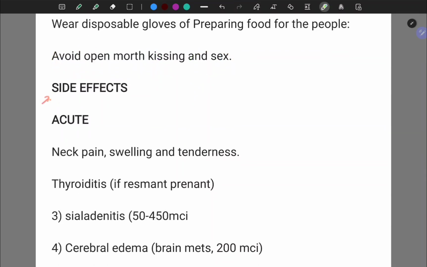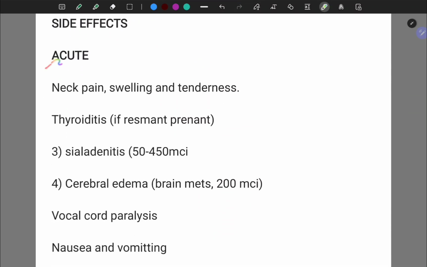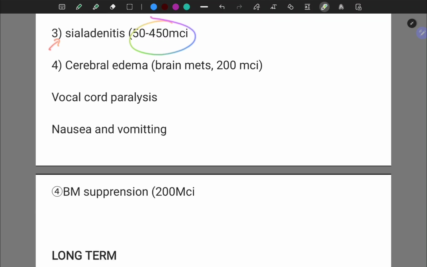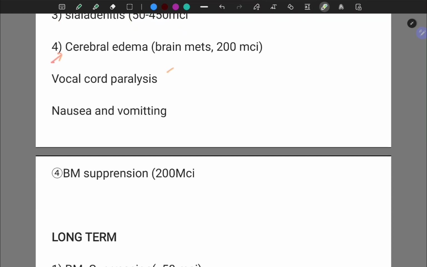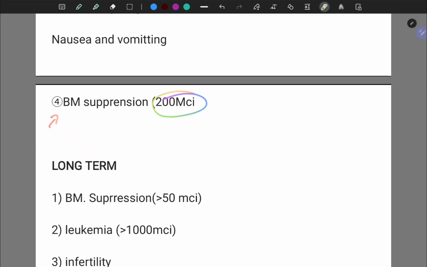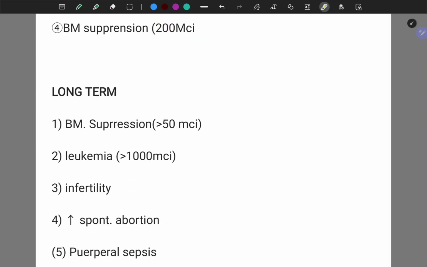So what are all the side effects of radioactive iodine ablation? Acute side effects: neck pain, swelling, tenderness, thyroiditis if remnant is present, sialadenitis 50 to 450 microcurie, cerebral edema in case of brain mets and 200 microcurie, vocal cord paralysis, nausea and vomiting, bone marrow suppression 200 microcurie.